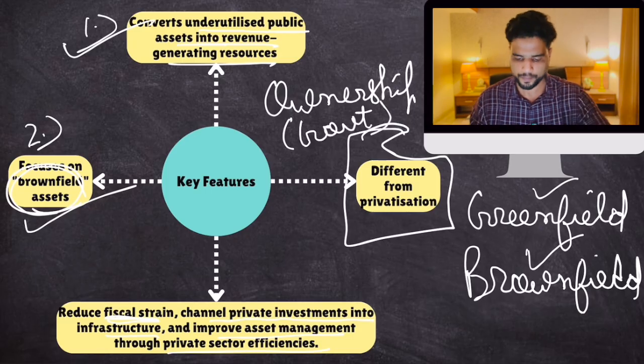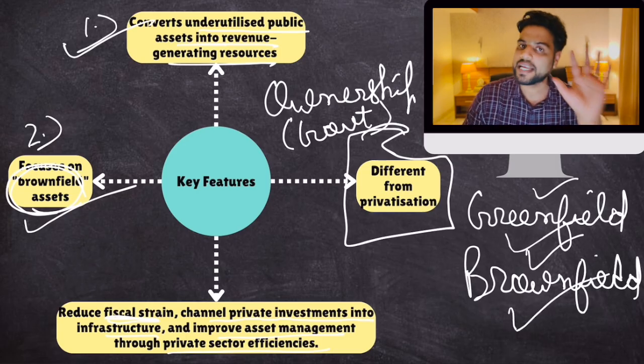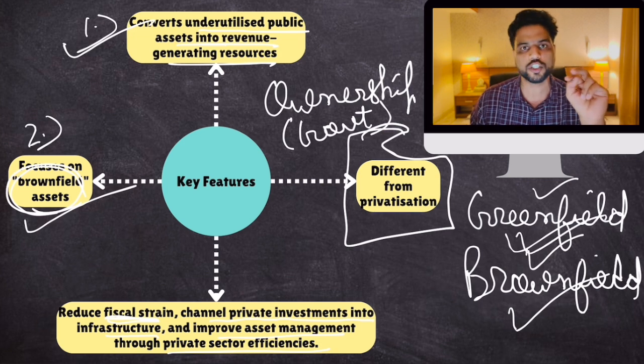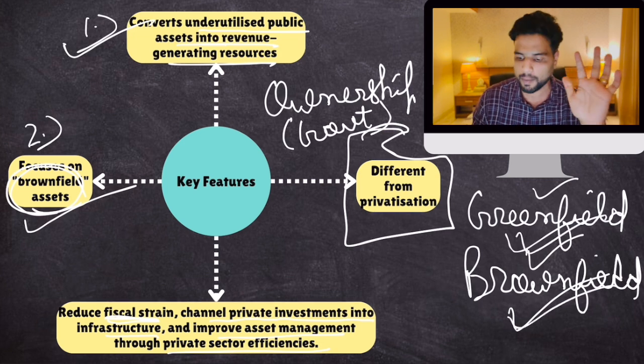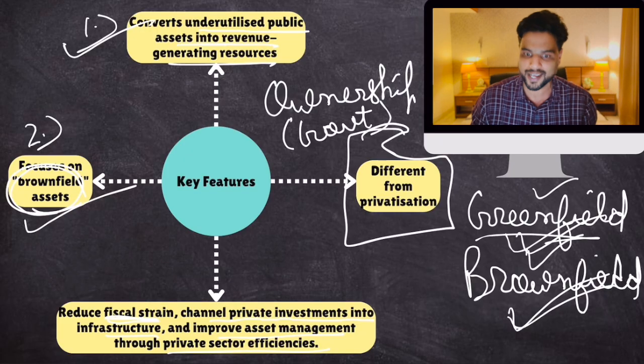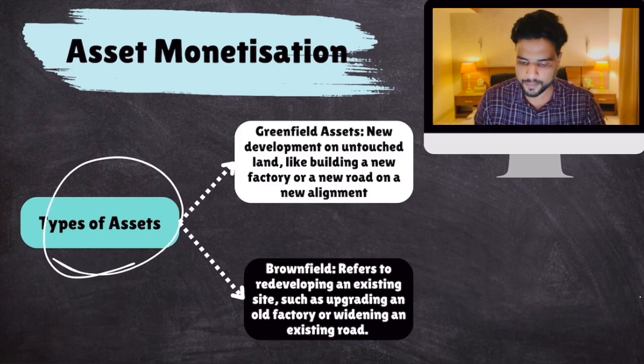All right, simple. Now let's talk about greenfield and brownfield. Infrastructure projects are of two types: greenfield and brownfield. And by the way, remember, greenfield has nothing to do with environment or agriculture. So what are greenfield assets?